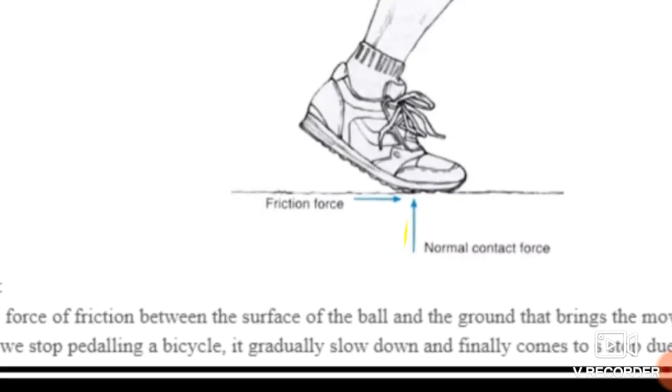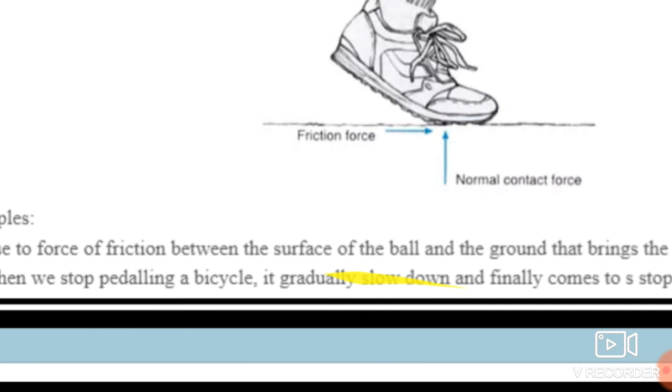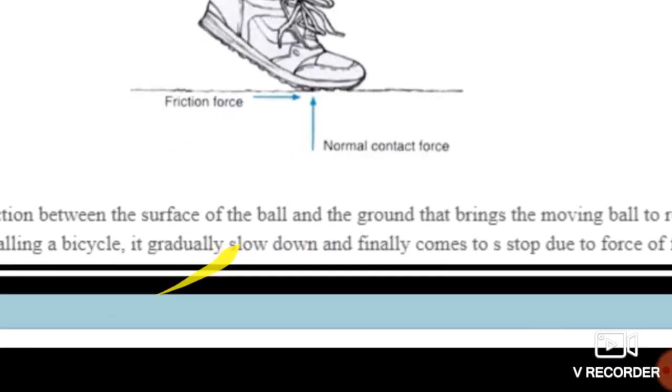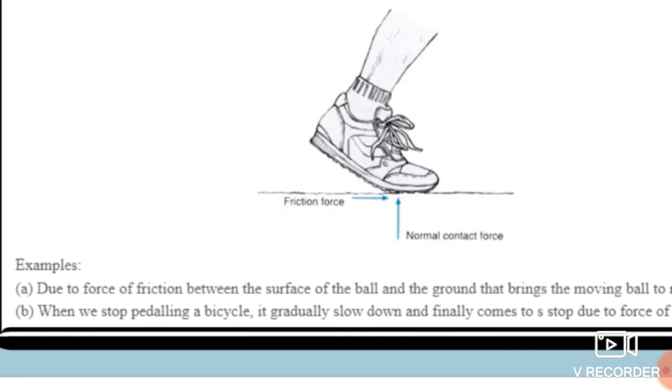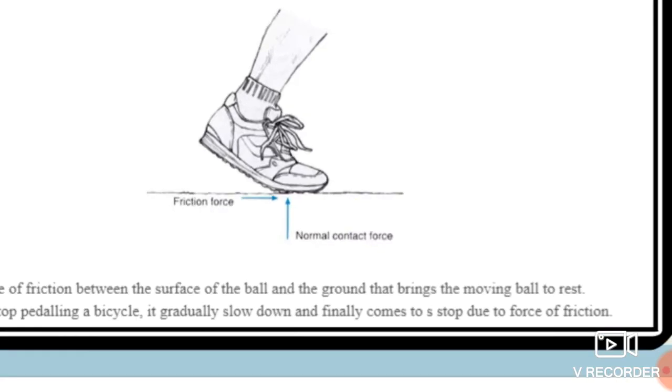Due to the force of friction between the surface of the ball and the ground, the moving ball comes to rest. And when we stop pedaling a bicycle which is in motion, it gradually slows down and finally comes to a stop. Why is it? Because of the force of friction.